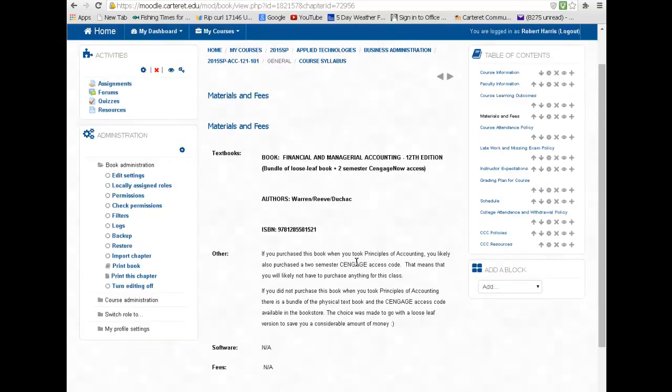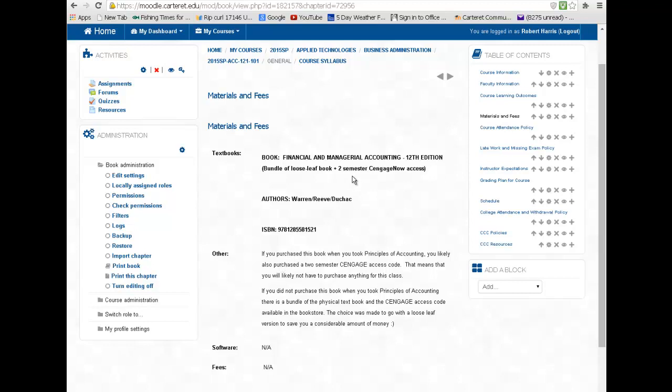As far as the materials for this course go, we're going to be using the same book that we used last semester, or if you took Accounting 120, which is Principles of Accounting, even last year. We're going to be using the 12th edition. If you purchased it from our bookstore, it came with not only the text for Accounting 120, which was a prerequisite to this class, but also the text for Accounting 121.